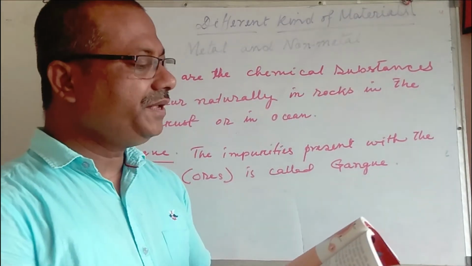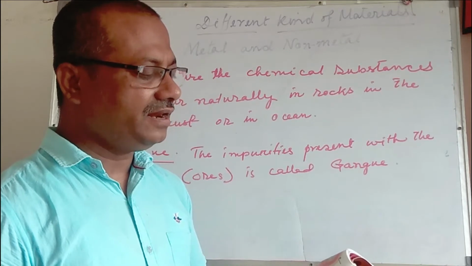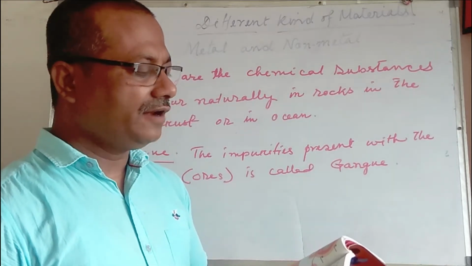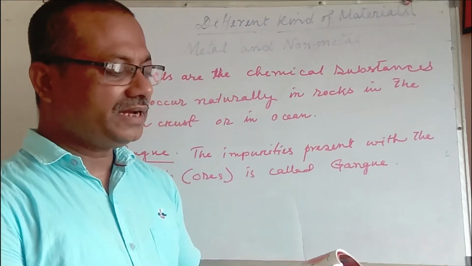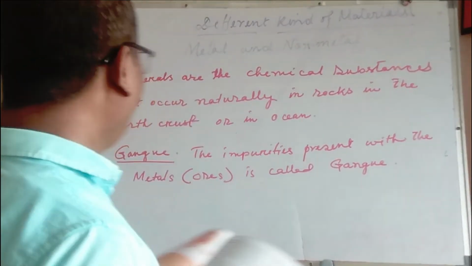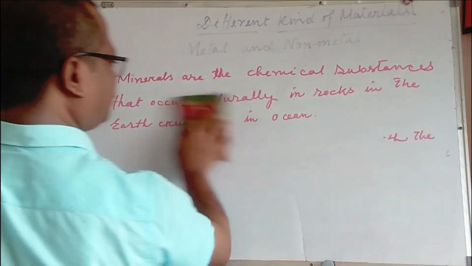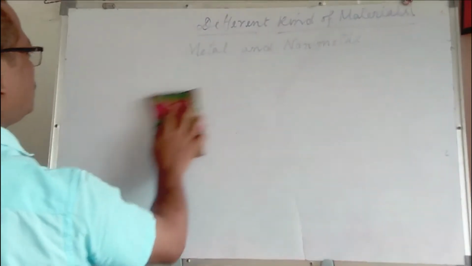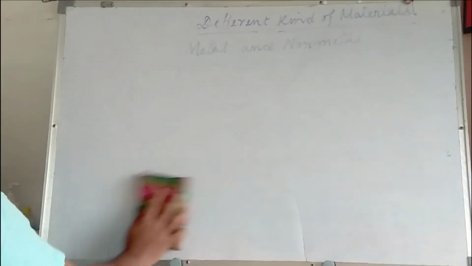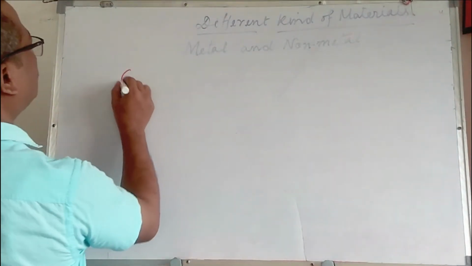The metal can be extracted from those mineral rocks which contain the metal in good amount and from which it can be extracted economically. Such metallic rocks are called ores. Now, what do ores mean? So here the question will come. All ores are called minerals, but all minerals are not called ores. So, what are ores?